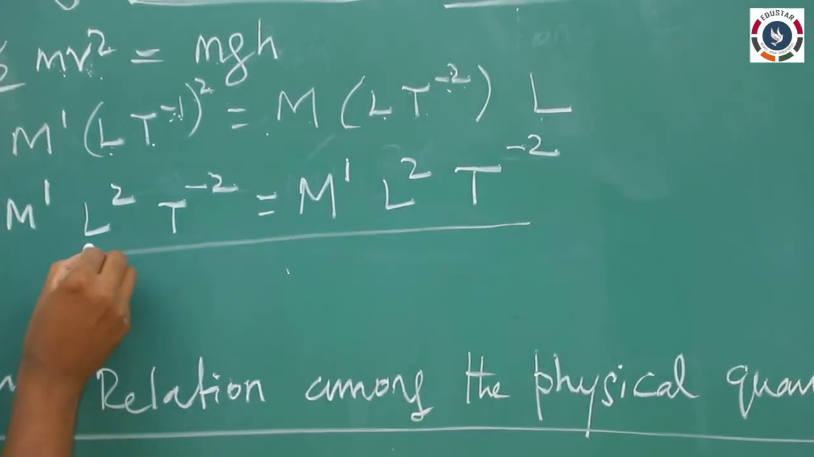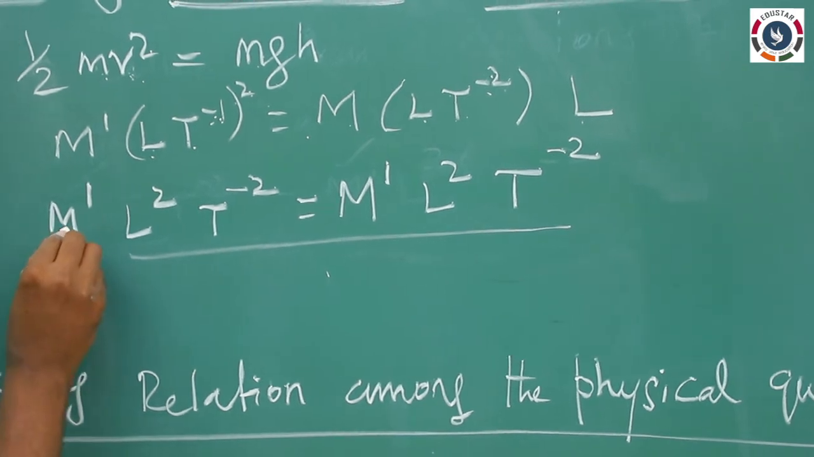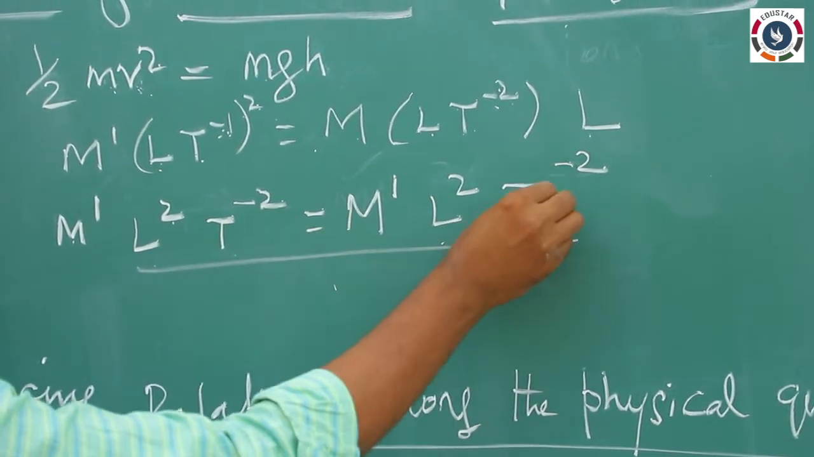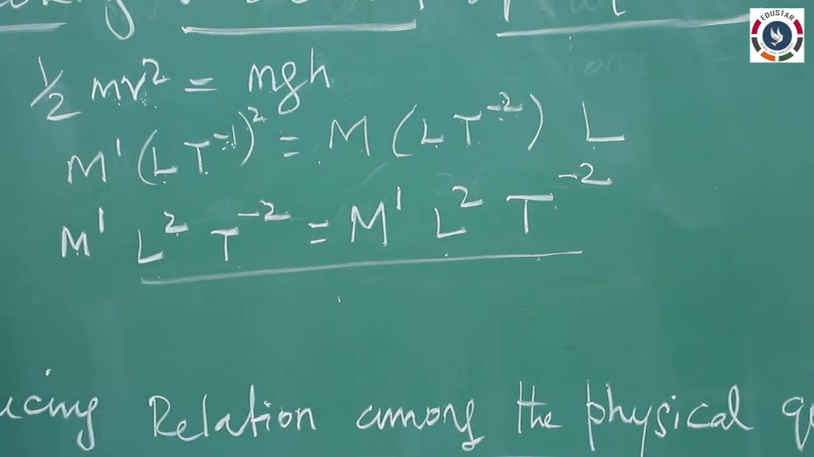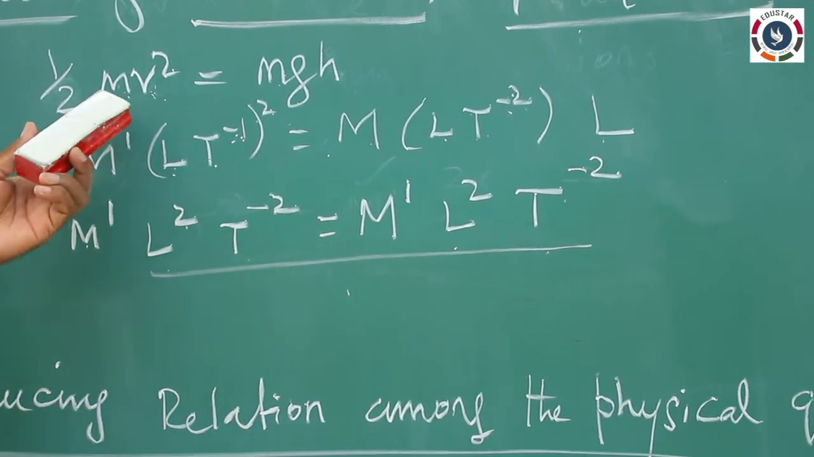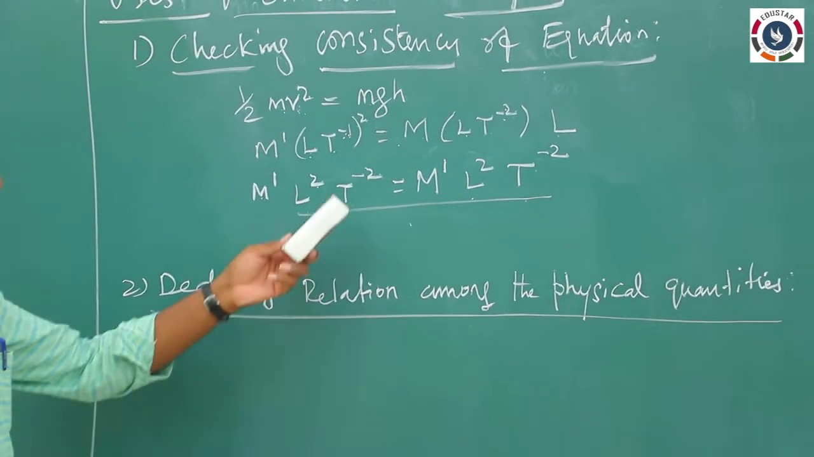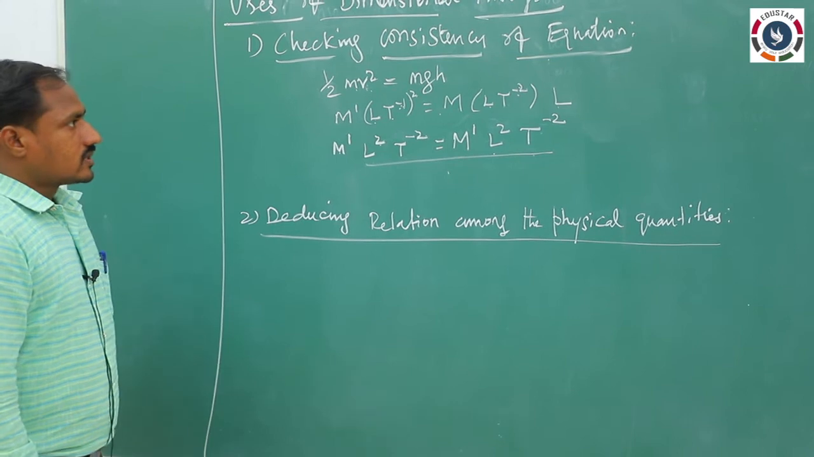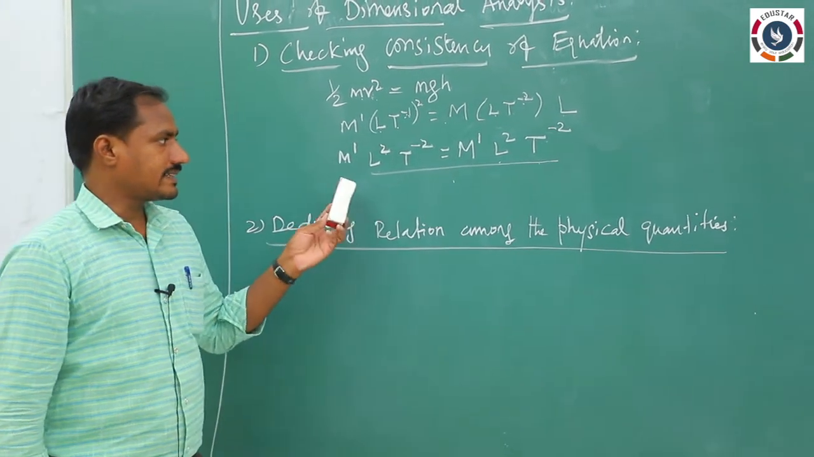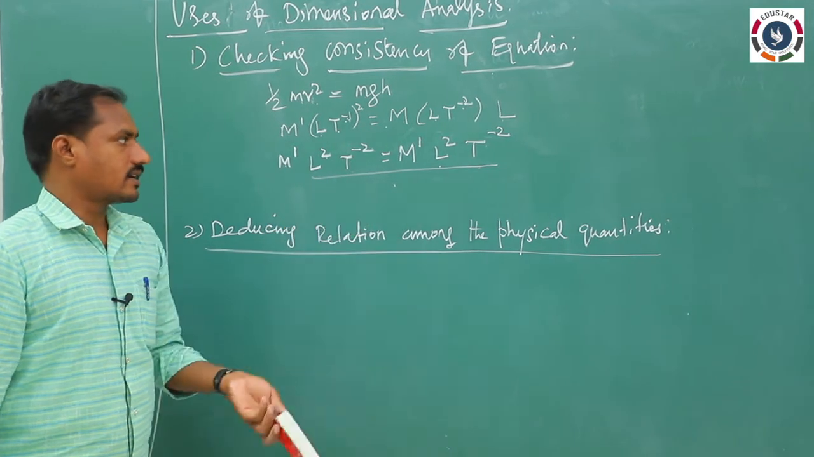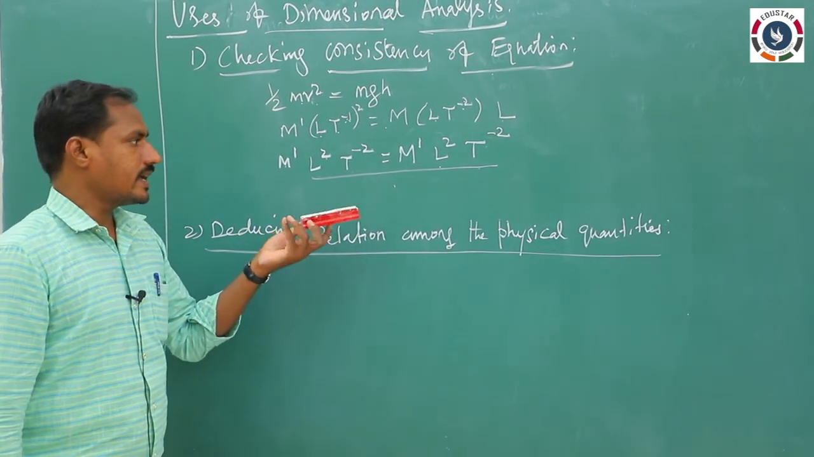Now comparing the left hand side and right hand side, M power 1, L power 2 and t power minus 2, t power minus 2. So both sides are correct. So the equation for energy will be correct. So it satisfies the dimensional analysis. So we can say if the equation satisfies the dimensions of the physical quantities, then only the equation will be correct. Otherwise the equation will not be correct.